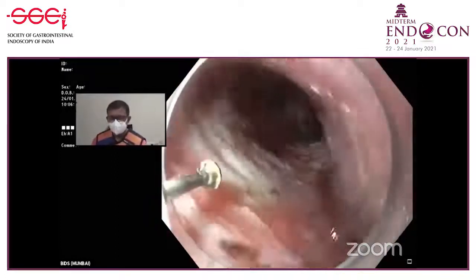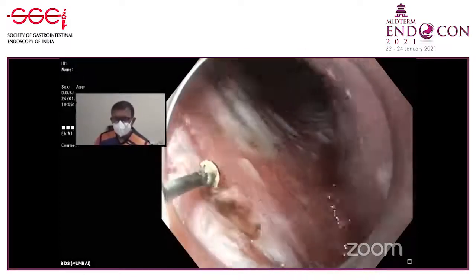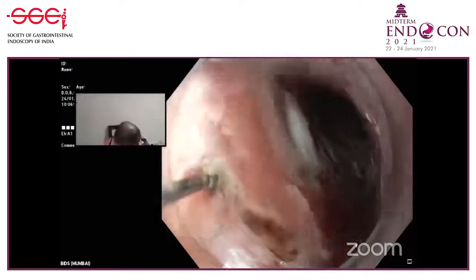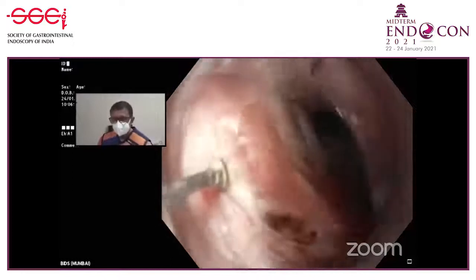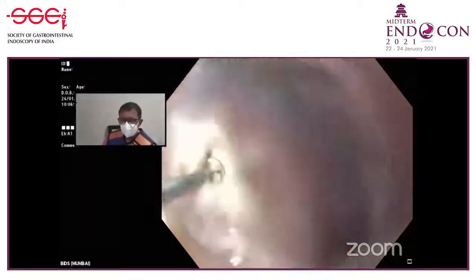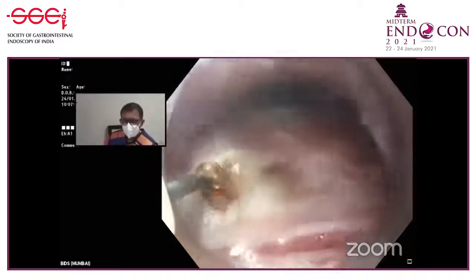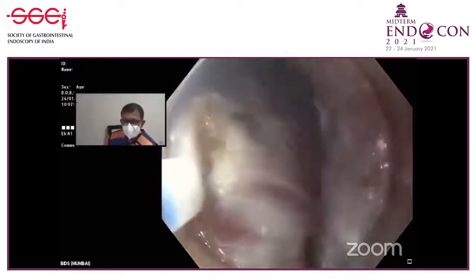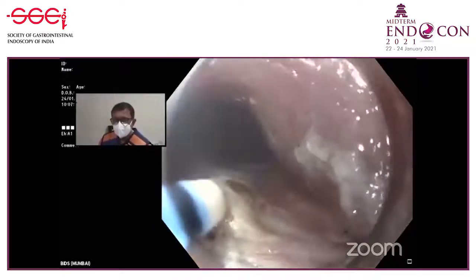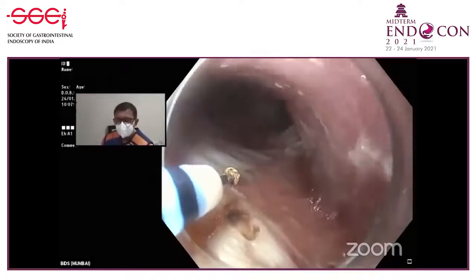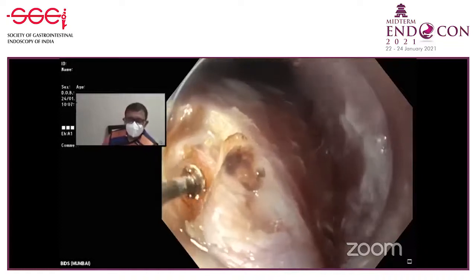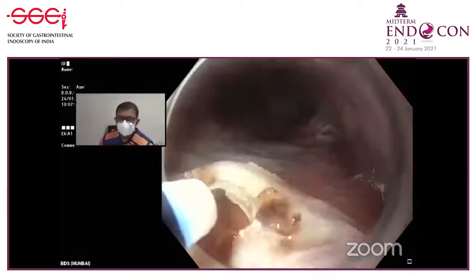So I'm going to start the myotomy now, somewhere at this level, a few centimeters distal to the incision. So you are going 2 centimeters distal to the incision? Yeah, a little bit away. Are you doing the complete myotomy or the selective myotomy? I always do complete. I don't think there is any need for a partial myotomy, because even if you do a partial myotomy, the longitudinal muscle fibers anyway separate.